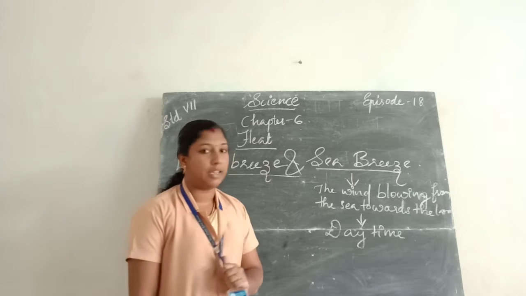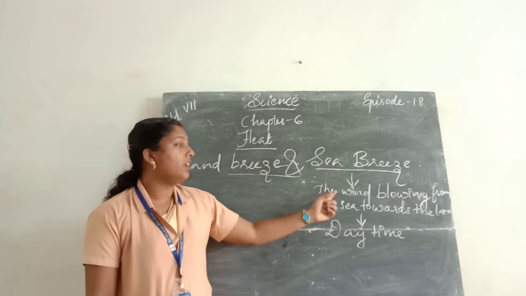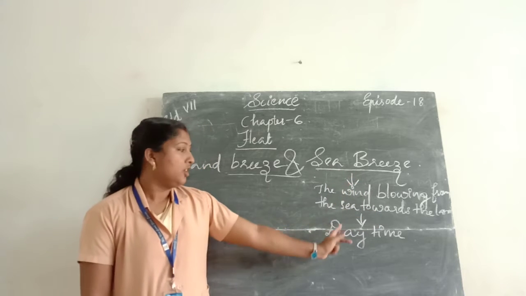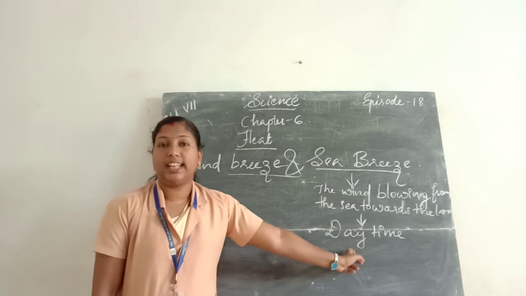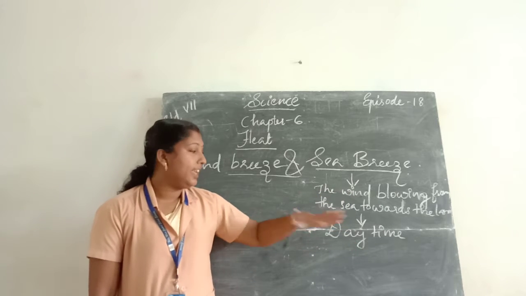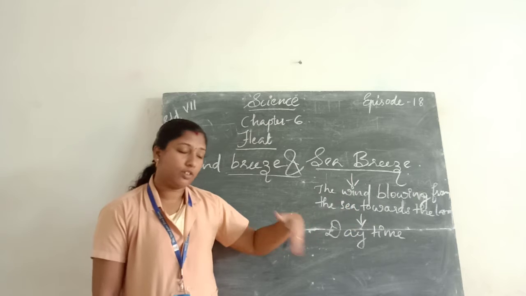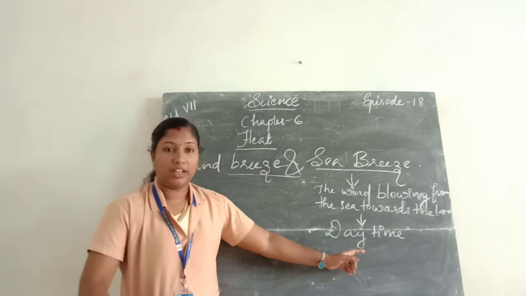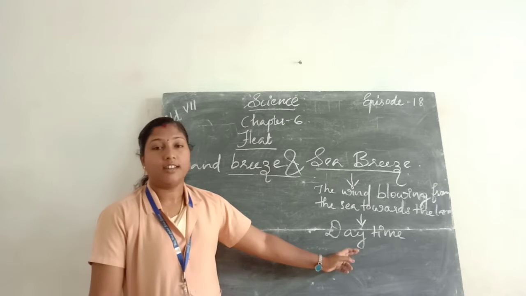Once again about the sea breeze. What do you mean by sea breeze? The wind coming from the sea towards the land is called the sea breeze. The sea breeze takes place during daytime. During daytime, the land near the coastal areas gets heated due to the radiation of the sun.